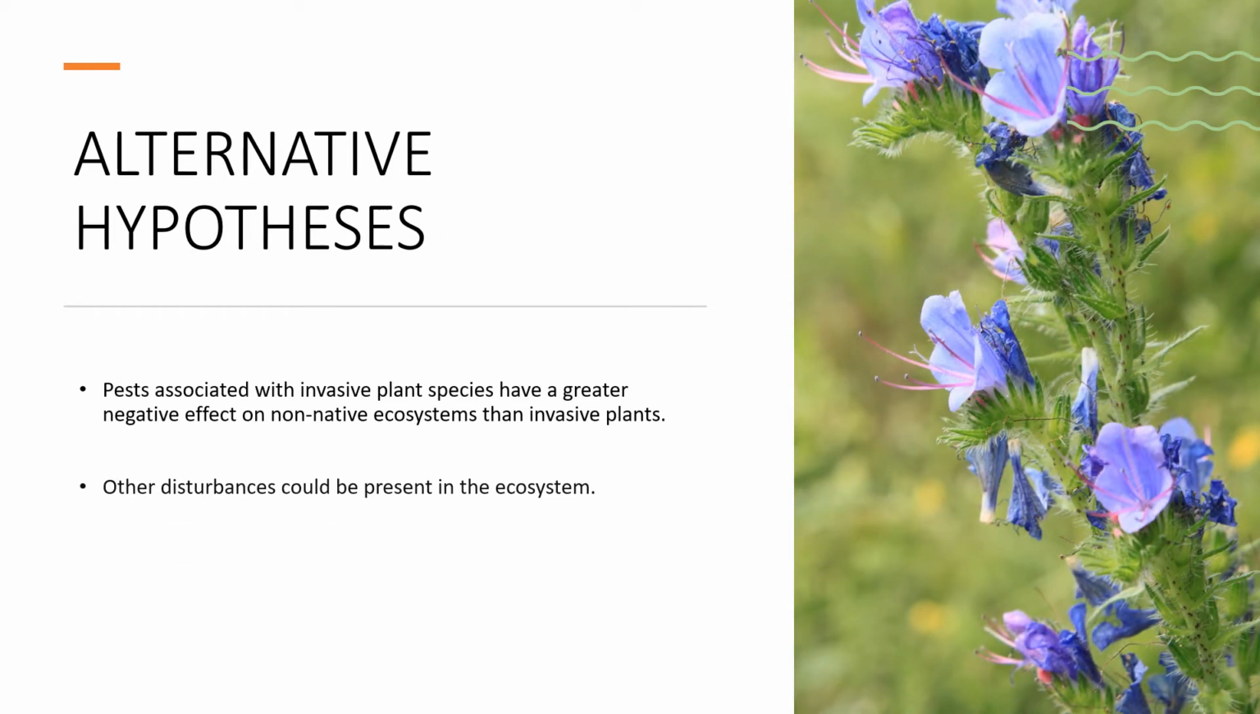Now that we have made our assumptions, we should also consider alternative hypotheses for our observations. Pests, such as insects, associated with invasive plant species may have more of a negative effect on the ecosystem than the actual plant does. Another alternative hypothesis is that other disturbances are present within the ecosystem in question. It is possible that we are mistaking the impact of other disturbances for invasive species. And finally, the presence of invasive plant species in a non-native ecosystem may be a result of succession.